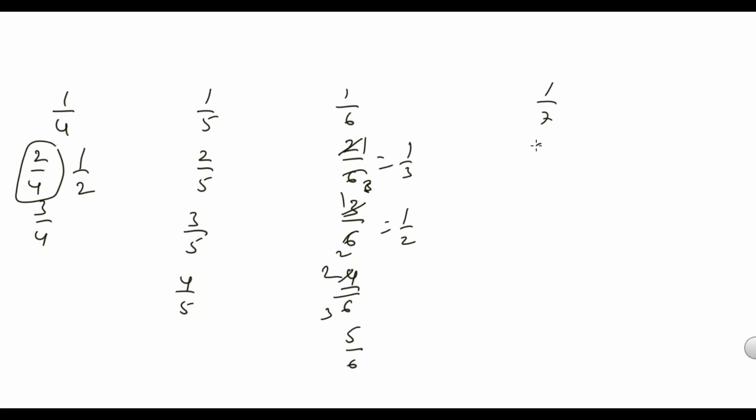For 1 by 7, you write 1 by 7, 2 by 7, 3 by 7 up to 6 by 7. Like this, for 1 by 15, you write 1 by 15, 2 by 15, 3 by 15, 4 by 15 up to 14 by 15. You have to write these values. Okay, this is your homework. You have to write.